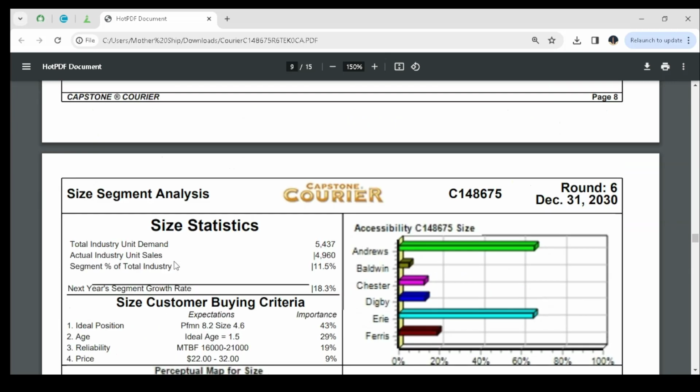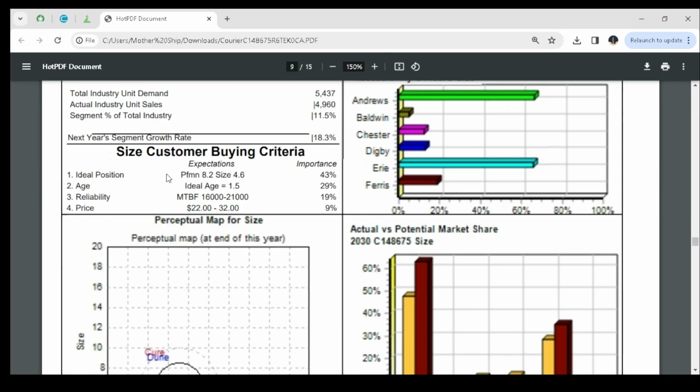On to the last segment, which is the size segment, and here this is what customers expect. Ideal positioning performance of 8.2 and size of 4.6, and that's 43% importance. An age of 1.5, which has 29% importance. MTBF 16,000 to 21,000 has 19% importance, and a price between 22 and 32, it has 9% importance. So that's what customers expect in each and every segment.